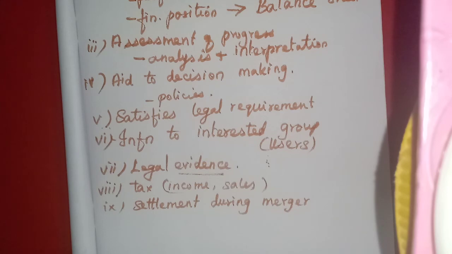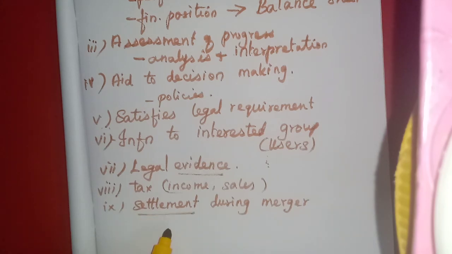At that time, both organizations' financial statements will be considered if they want to settle the payment for compensation. Both organizations' financial records are needed.